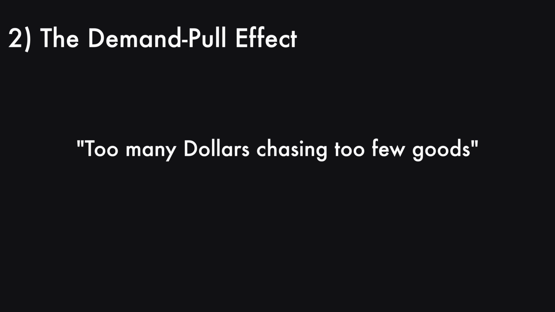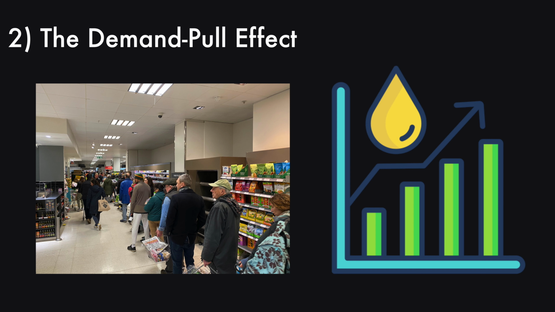What are the causes of inflation? An increase in the supply of money is the root of inflation. This can play out through different mechanisms in the economy. First, the demand pull effect, a condition that economists describe as too many dollars chasing too few goods. Demand pull inflation occurs when the demand for goods is greater than the economy's production capacity. This increase in demand leads to price rises.